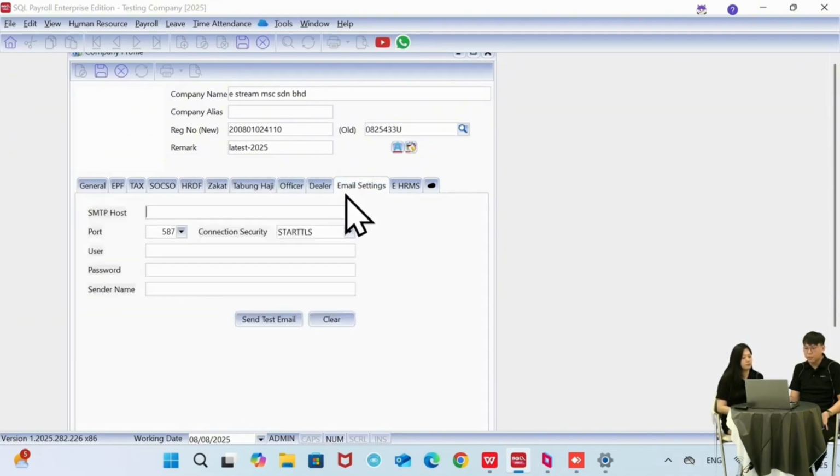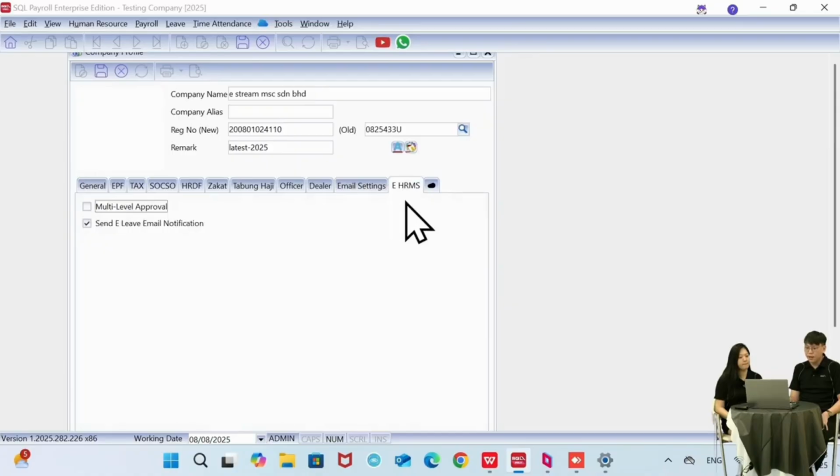Okay, followed by the email setting. This is very important for you if you want to send batch email to your employees. For example, you got 10 employees. Instead of sending their payslips by email one by one, I can directly use the batch email function here. So we must do the setting here.